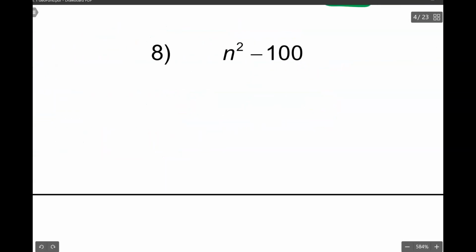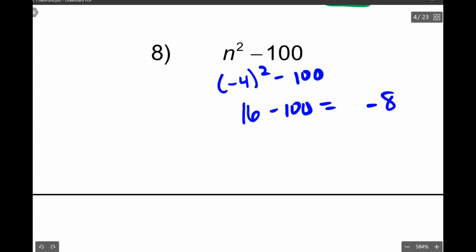And then lastly, n squared minus 100. So this is (-4) squared minus 100. So I have -4 times -4 is positive 16. Minus 100 is going to be -84.